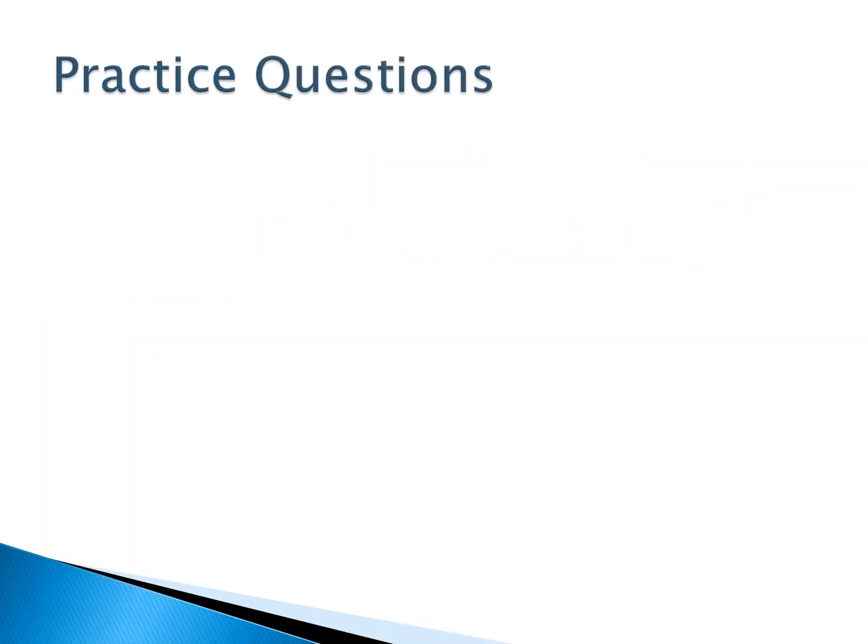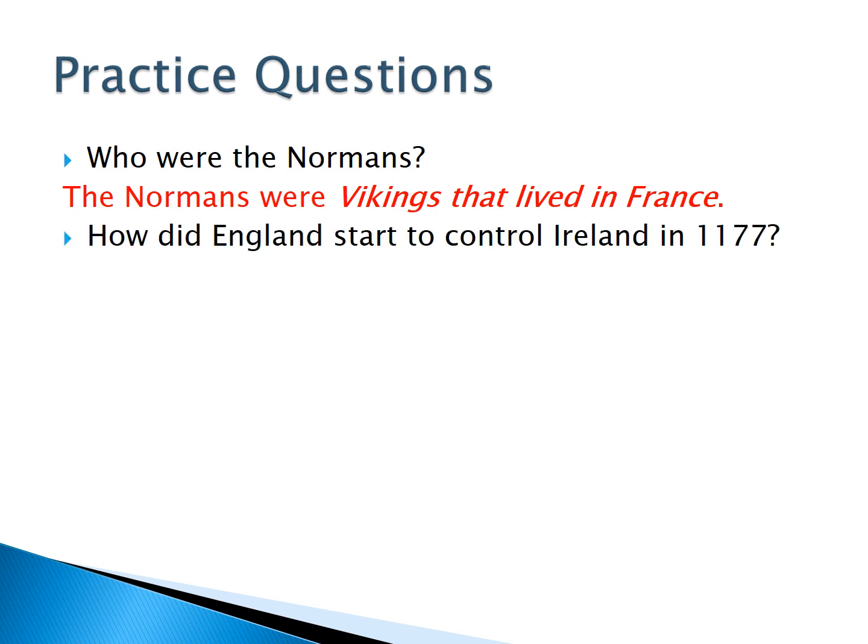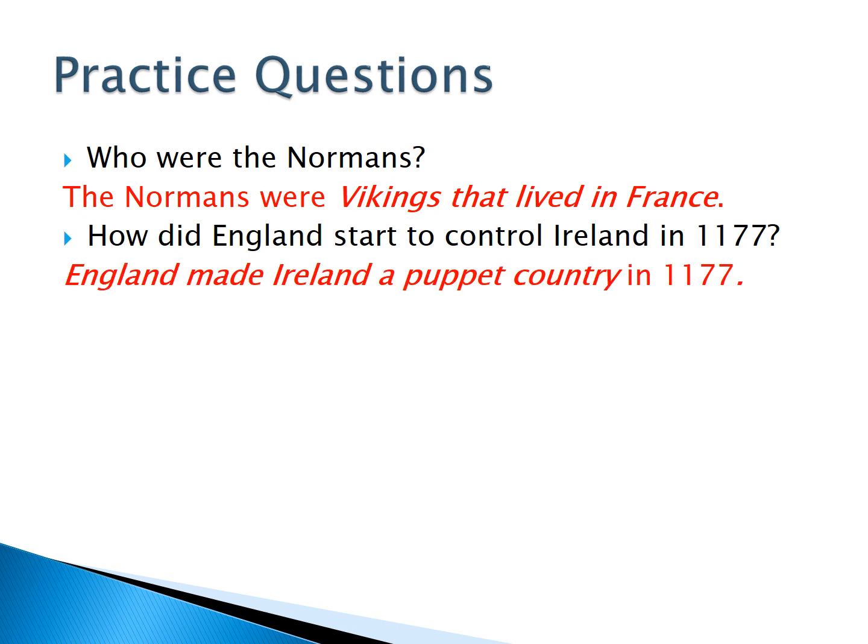Practice questions. Who were the Normans? The Normans were Vikings that lived in France. How did England start to control Ireland in 1177? England made Ireland a puppet country in 1177.